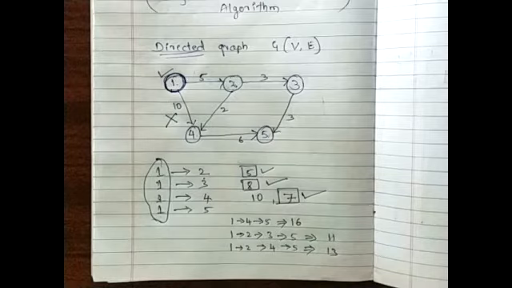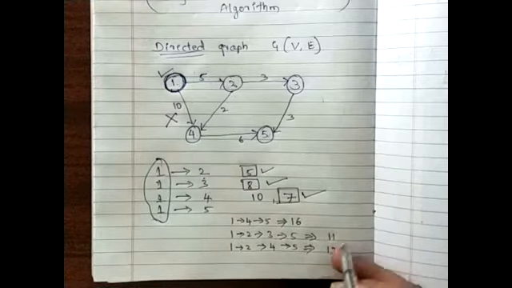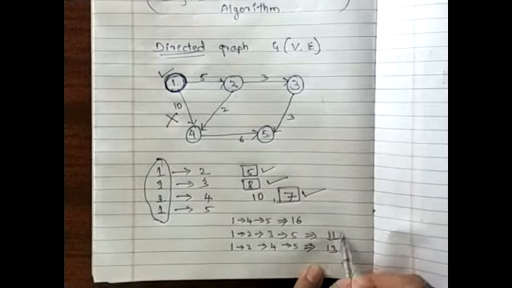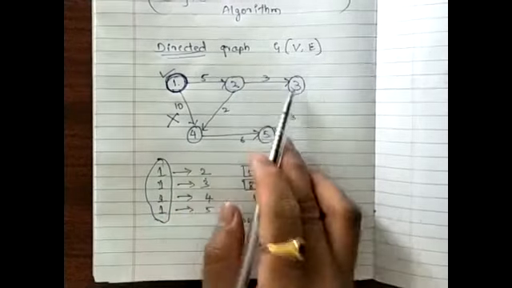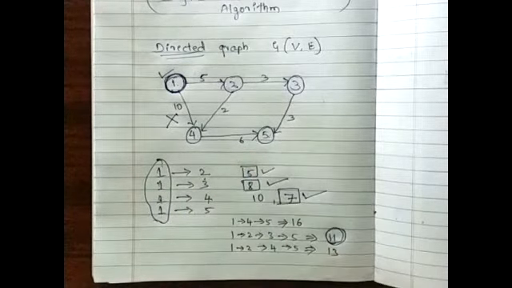Second one, sir. The second one, which has 11 as the distance, that is 1 to 2, 2 to 3, and 3 to 5. Now, if you carefully observe the process we did here, at every stage what we are trying to look for is the shortest distance from the source to the other vertices.